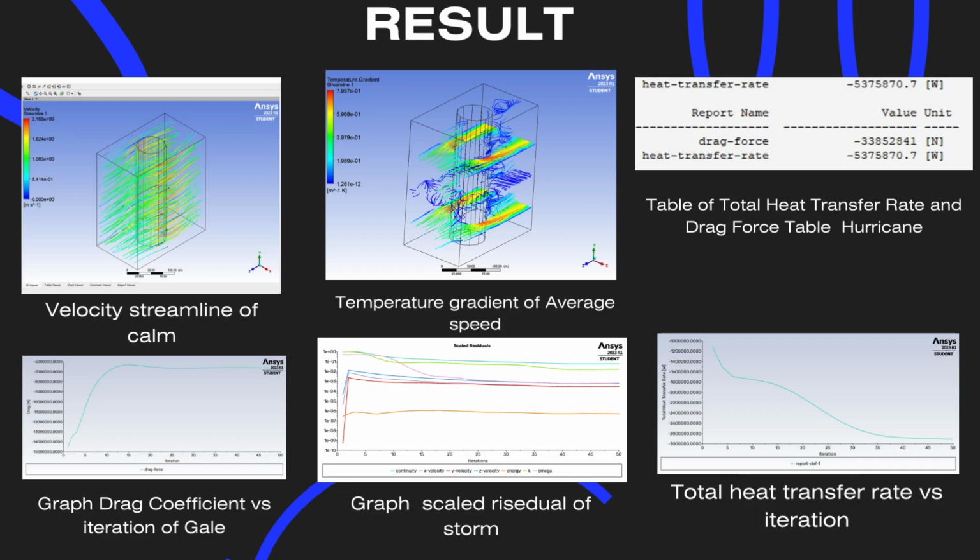Result: we collected data from 6 different wind conditions. The temperature gradient visualization shows moderate temperature variation across the building surfaces, indicating a balanced thermal environment. The velocity streamlines reveal airflow pattern and turbulence around the building. Our drag force analysis showed that the front surfaces experience higher drag forces compared to the back surfaces. Additionally, the total heat transfer rate decreased as the wind velocity increased, indicating more efficient heat dissipation.